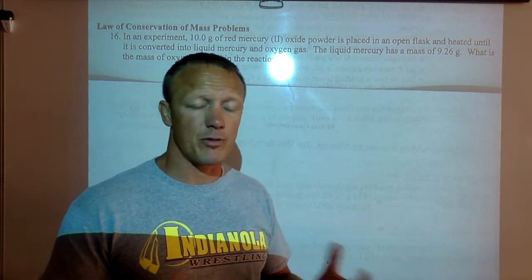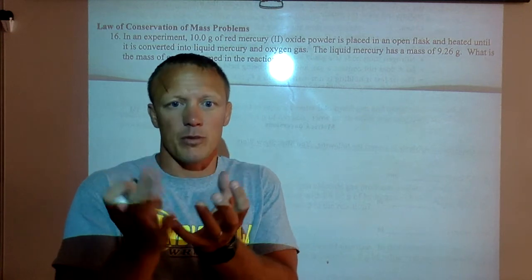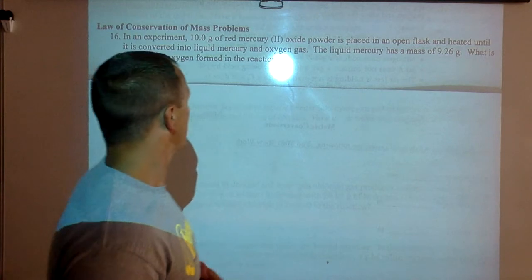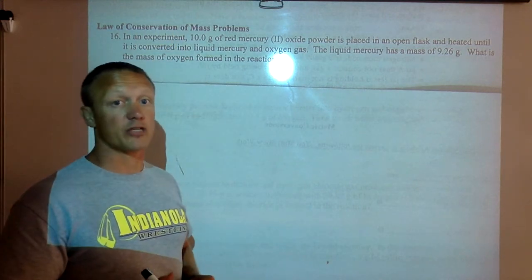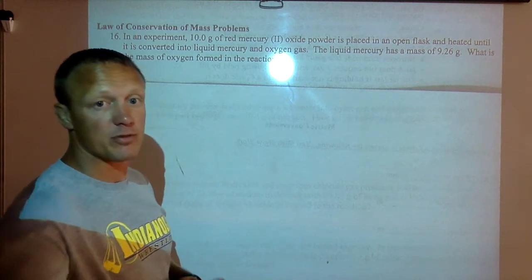Now, you don't have to know how to write chemical formulas to do this. You just got to know that I'm mixing these two chemicals, so there's a certain number of atoms there. Those atoms have to be there when the reaction is done. So that's what law of conservation of mass is, or law of conservation of matter. That means that the same amount of mass is still there after the reaction as before.